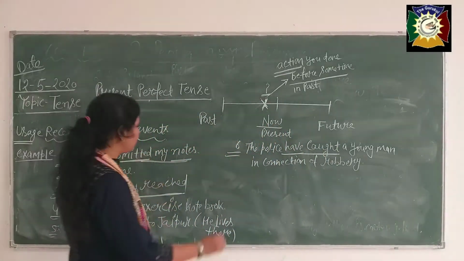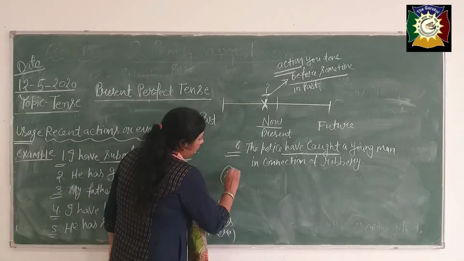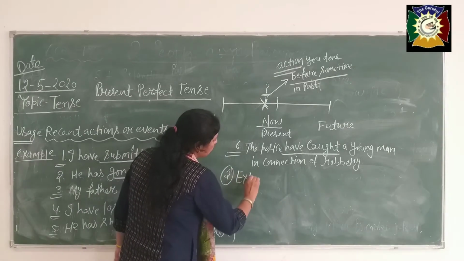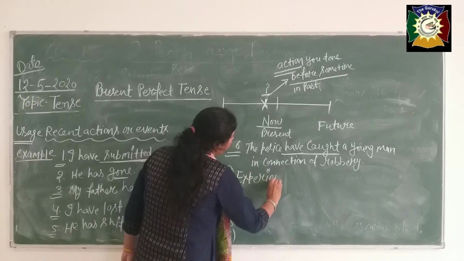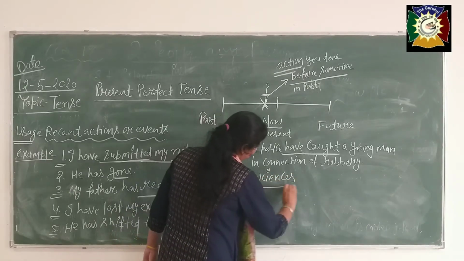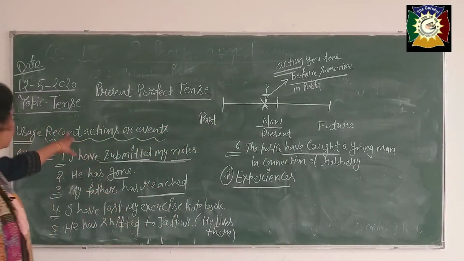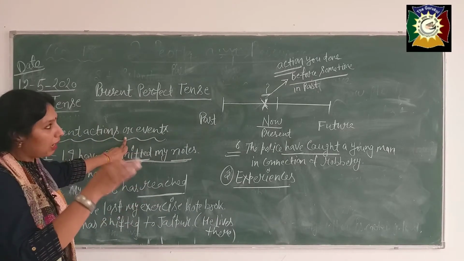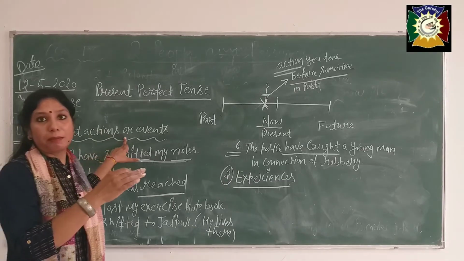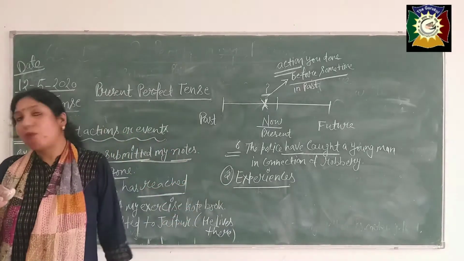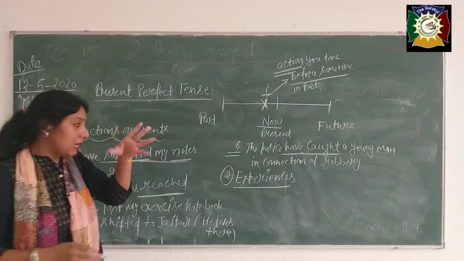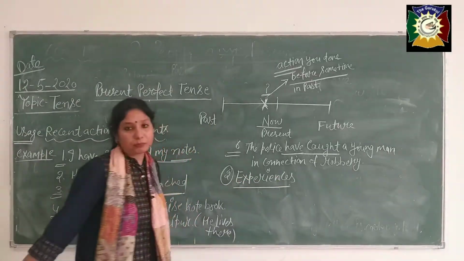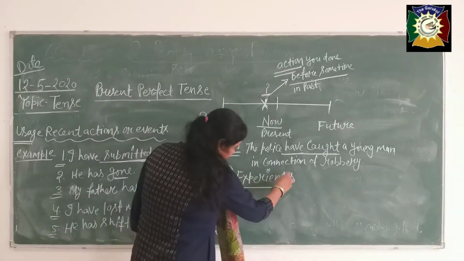See, and the second use is for experiences, where we use this tense beta. Second use. Okay, the first use was recent actions or events, those which happened in the nearby past, sometime before in the past. Experiences, see, how?